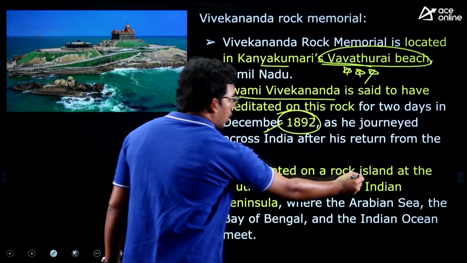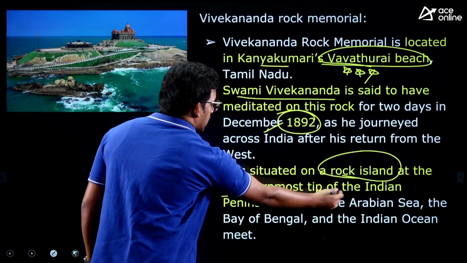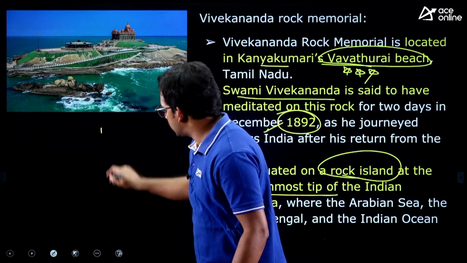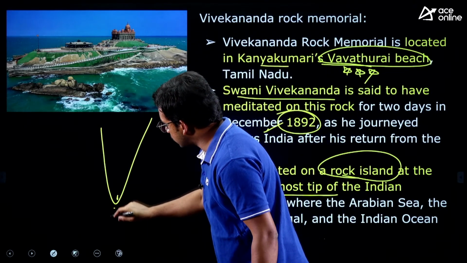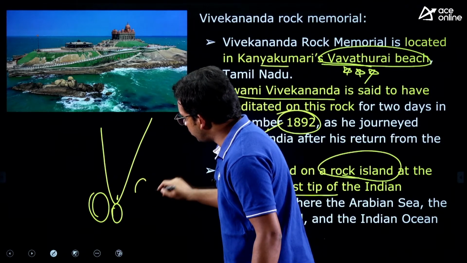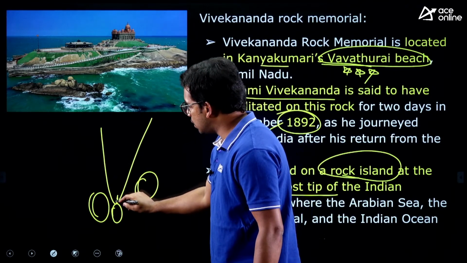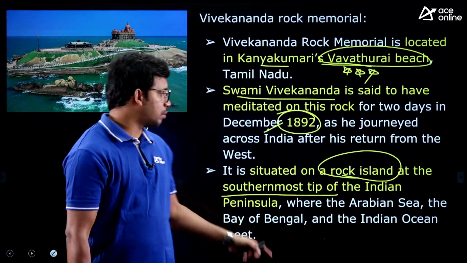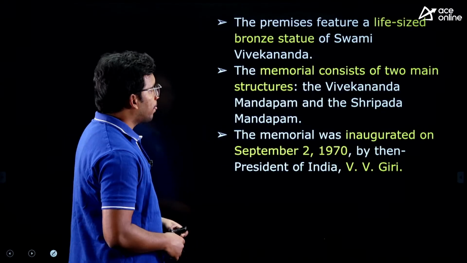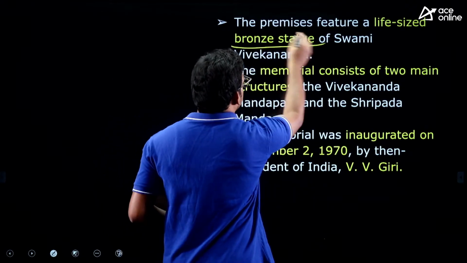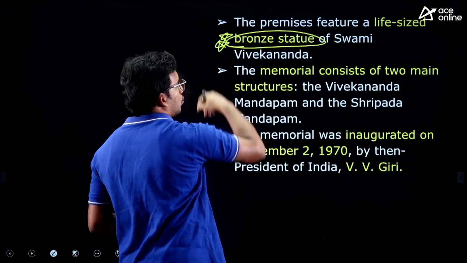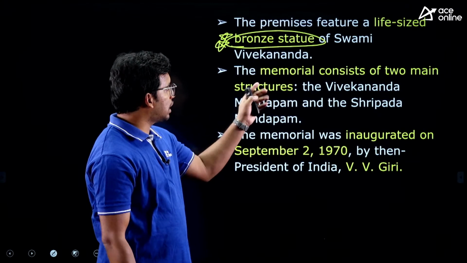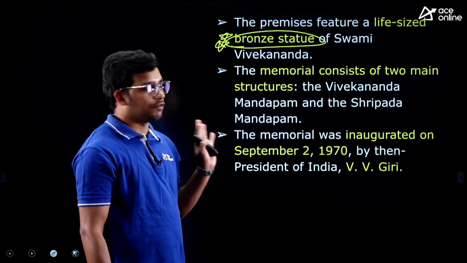It is situated on a rock island at the southernmost tip of the Indian Peninsula, right? So this is Kanyakumari, this is the Lakshadweep Sea, Arabian Sea, Bay of Bengal. So it is located at this point, almost the southernmost, fine. Now here we have a bronze statue. It is made of bronze, not gold and all. They may change this in the statements also. So there is a bronze statue of Swami Vivekananda there, fine.